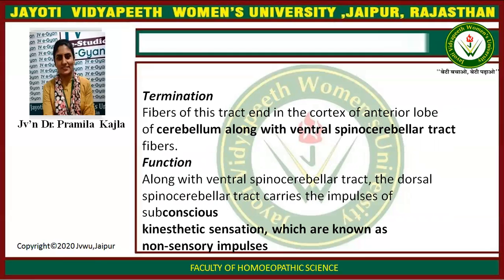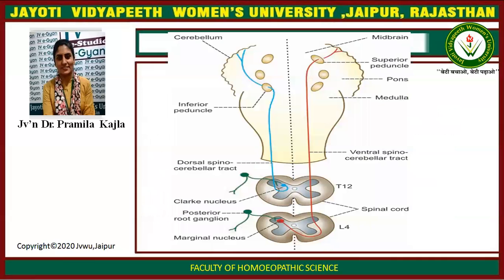Termination. Fibers of this tract end in the cortex of the anterior lobe of the cerebellum, along with the ventral spinocerebellar tract. Function. Along with the ventral spinocerebellar tract, the dorsal spinocerebellar tract carries the impulses of subconscious kinesthetic sensation, which are known as non-sensory impulses. In this diagram, you can see the dorsal spinocerebellar tract and ventral spinocerebellar tract.